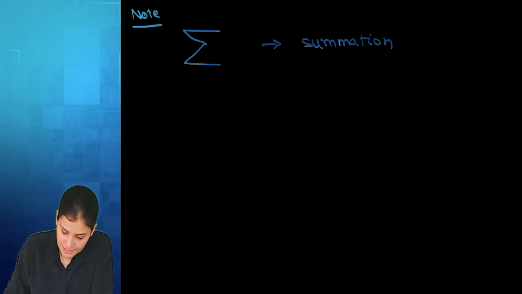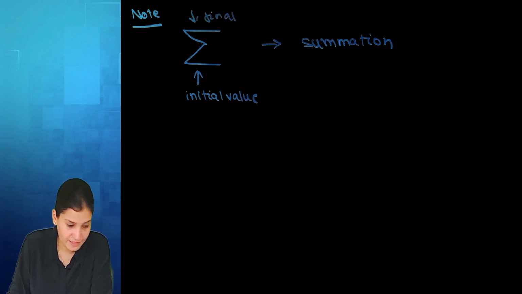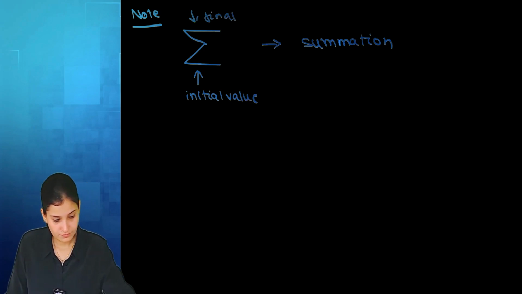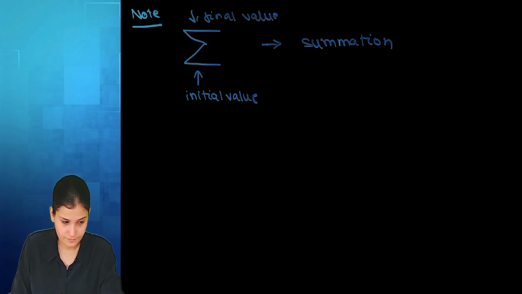Here we write the initial value and here we write the final value.